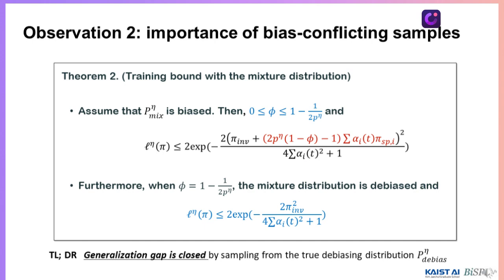Specifically, as we sample more from the true debiased distribution, the gap between the training and test bound decreases. If we set the mixture coefficient to an optimal value, the mixture distribution is perfectly debiased, and the training bound becomes exactly equal to the test bound.